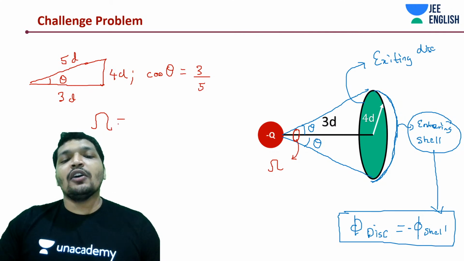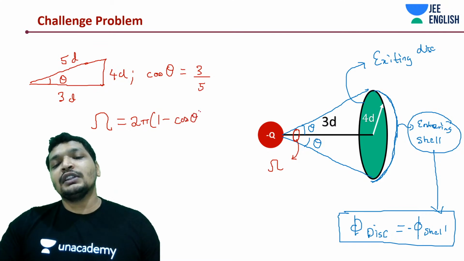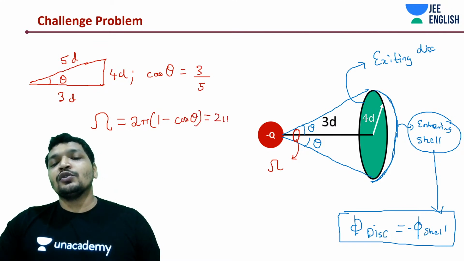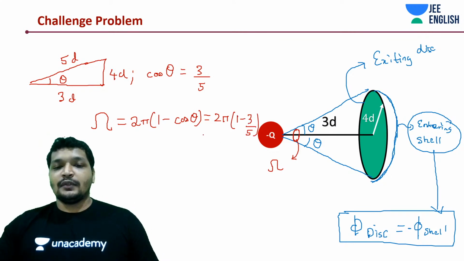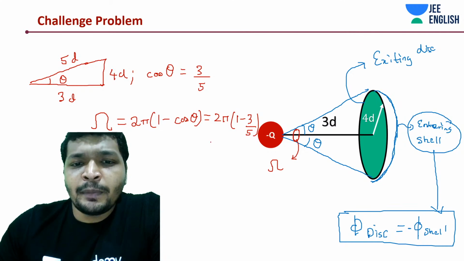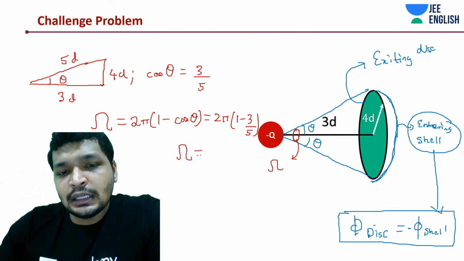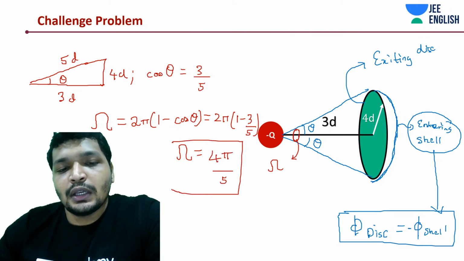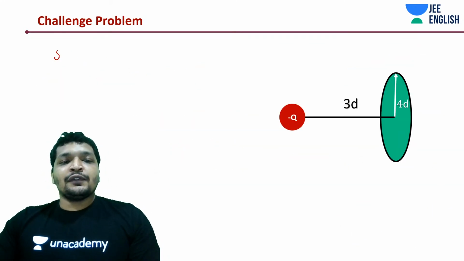This solid angle is how much? 2 pi into 1 minus cos of theta, which is how much? 2 pi into 1 minus 3 by 5. How much is that? This should be 4 by 5, right? So we'll get, I think it's visible, the solid angle is 4 pi by 5. Okay. Simple logic, guys. So we have a solid angle which is 4 pi by 5.